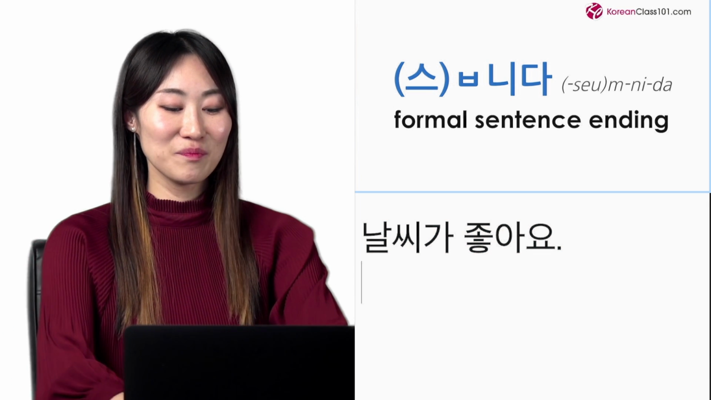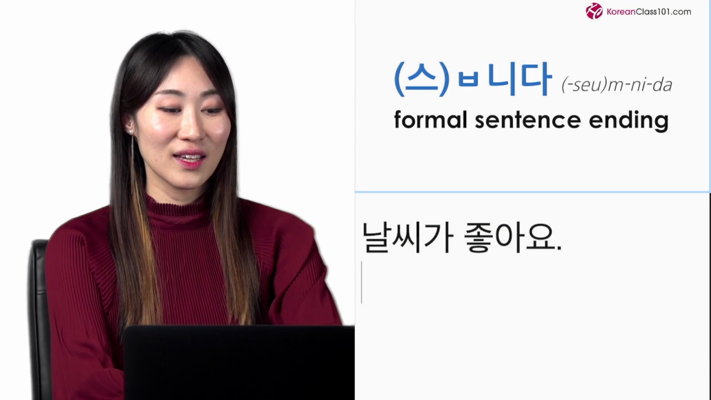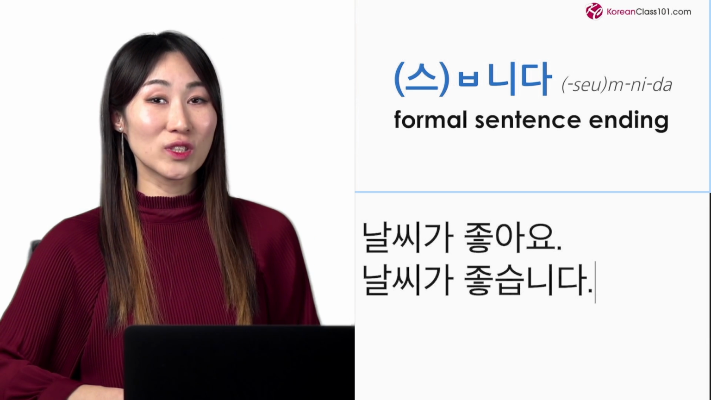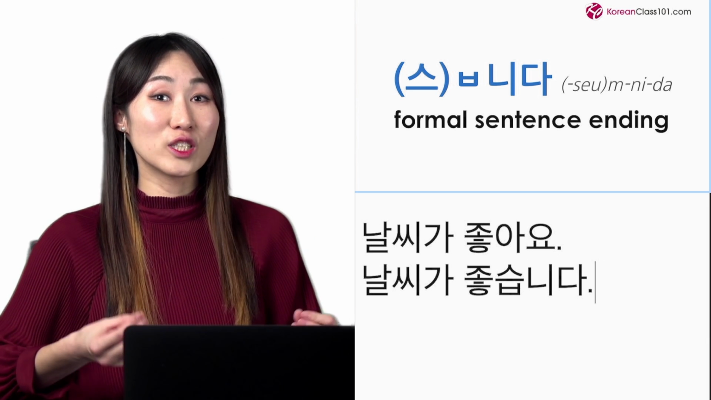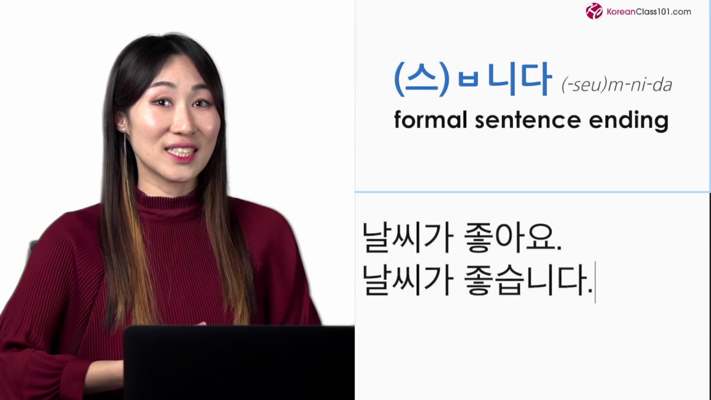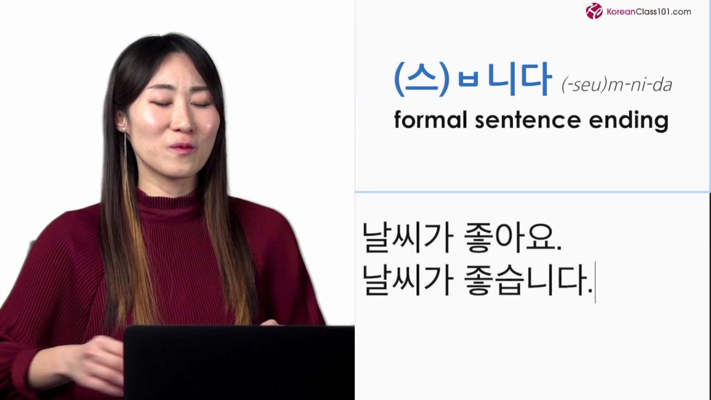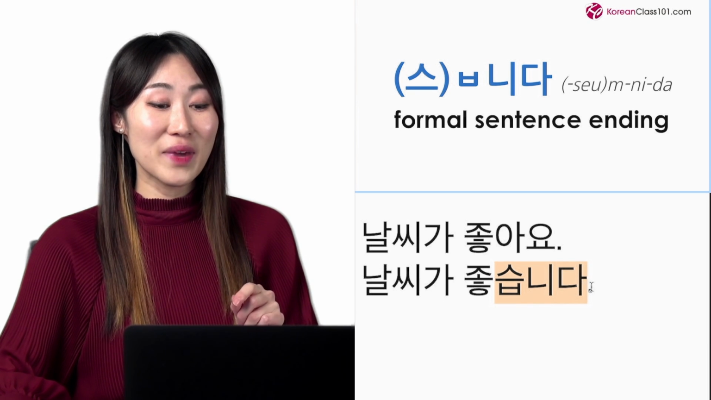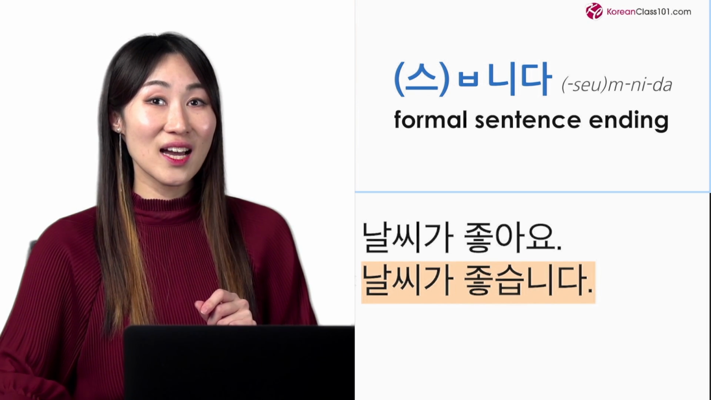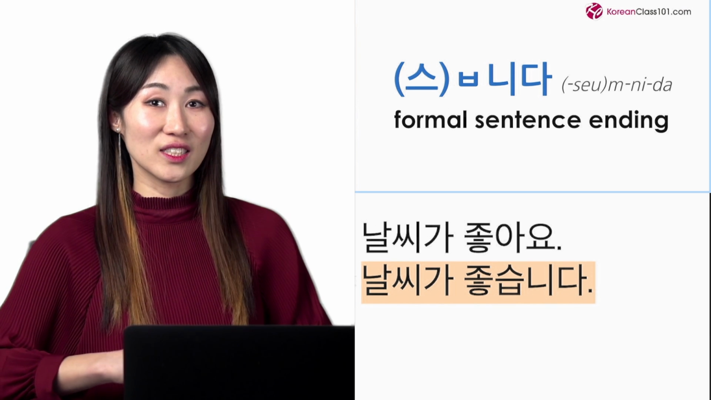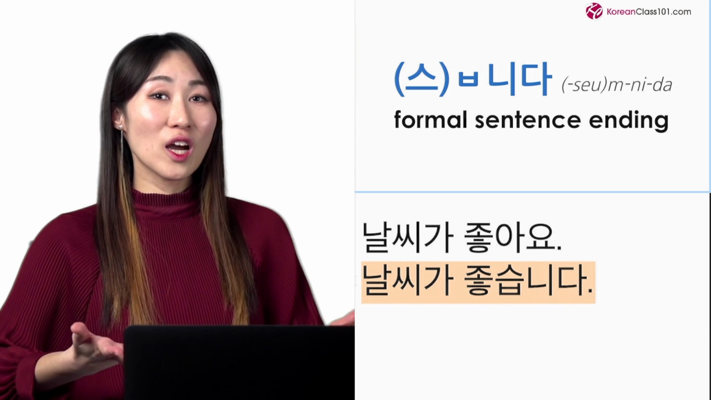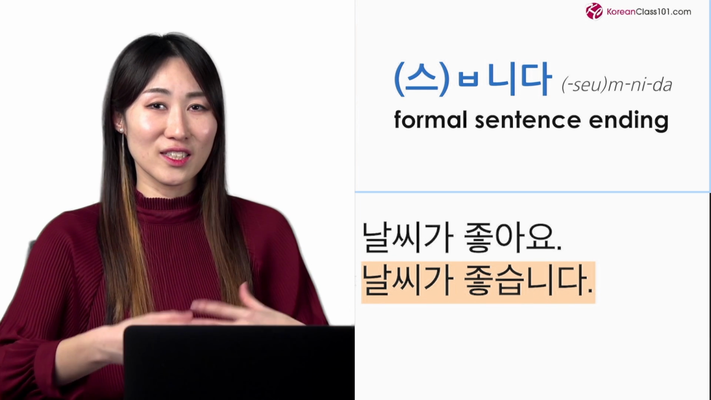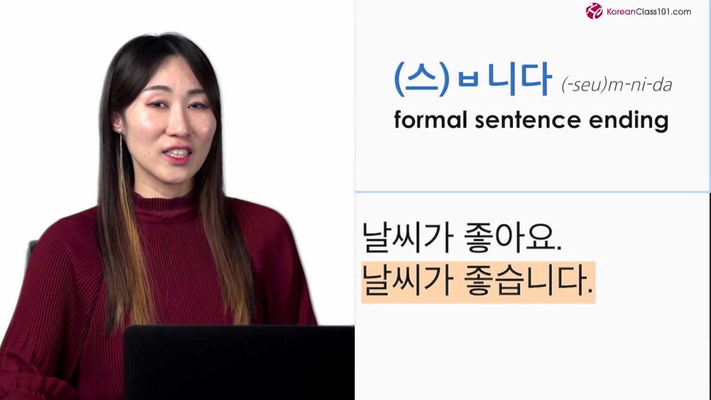습니다. For example, 날씨가 좋습니다. It means the weather is good. Then what is the difference? This 습니다 sentence ending makes 날씨가 좋습니다 a formal sentence. So probably I'll use this sentence in some presentation or some formal setting. 날씨가 좋습니다. It sounds very formal.